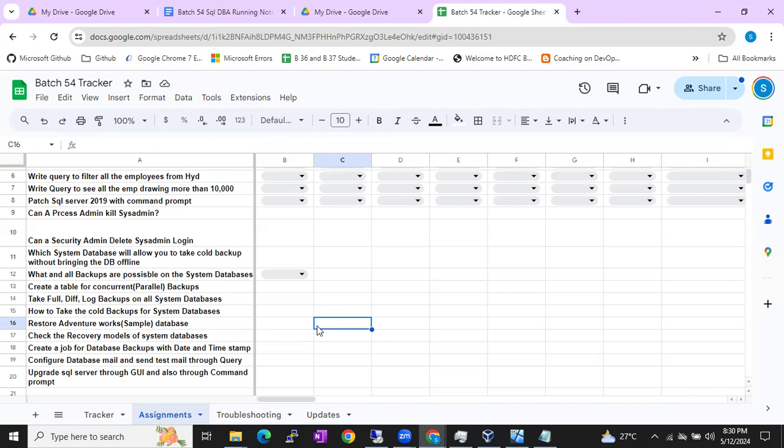Clear? Is it possible to put the system databases offline? That is the assignment, man. You're asking me. Okay. I got it already. You have to find it.